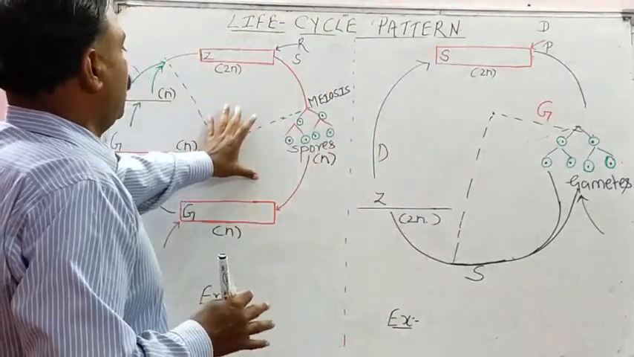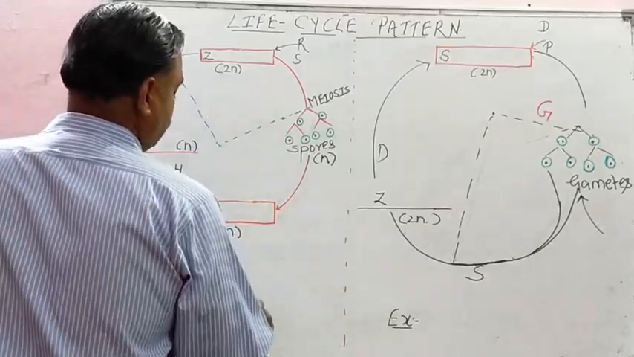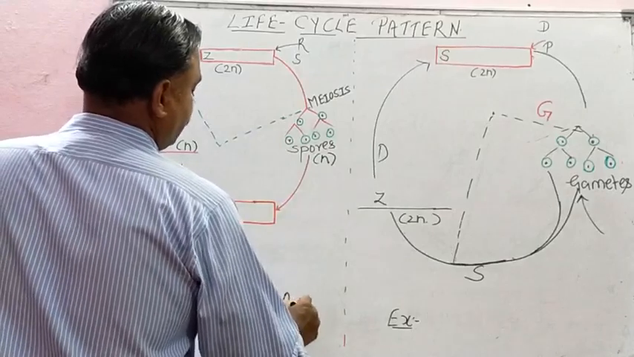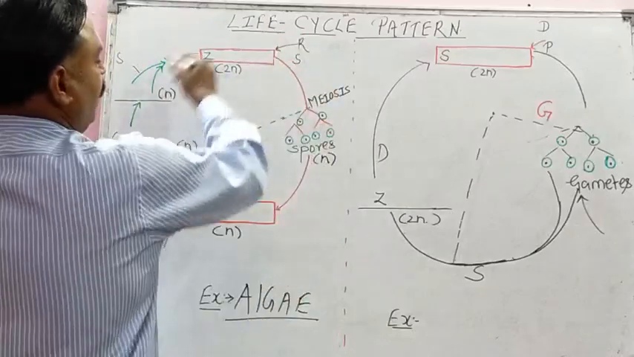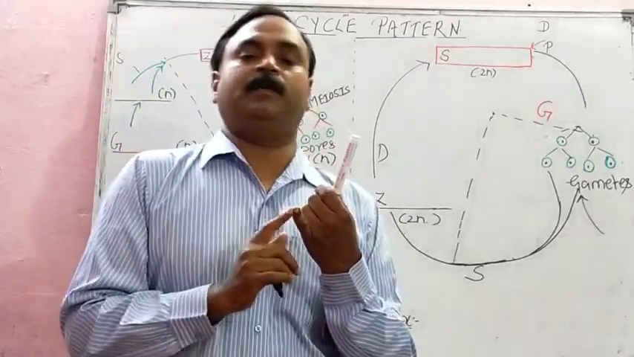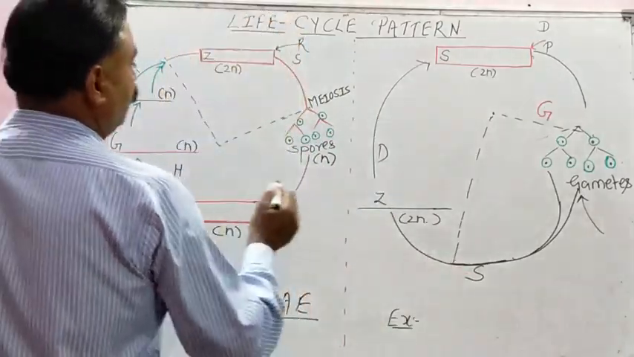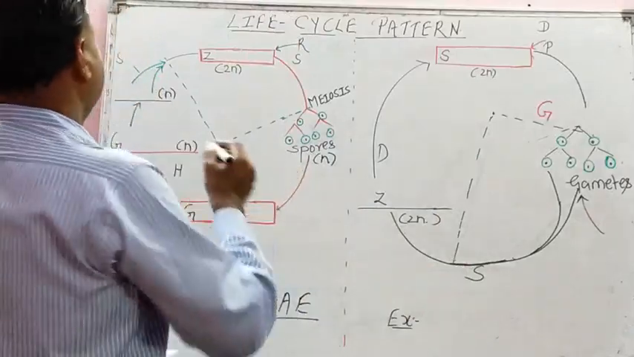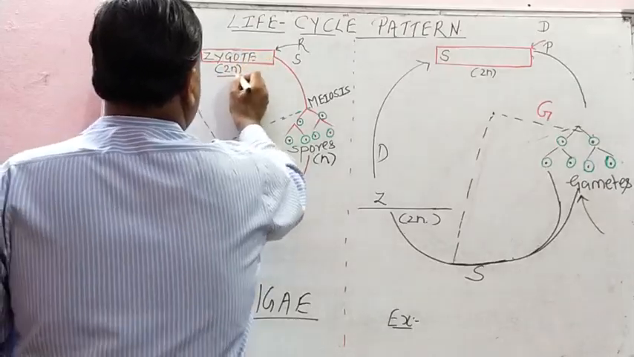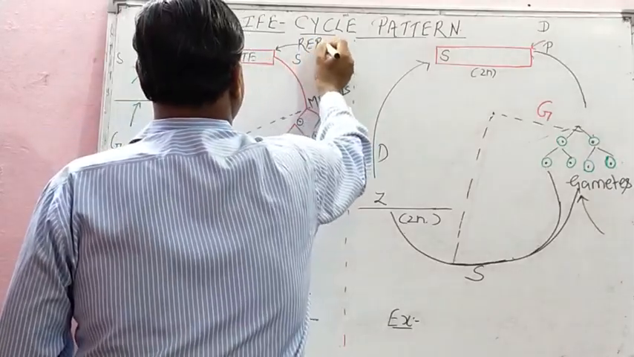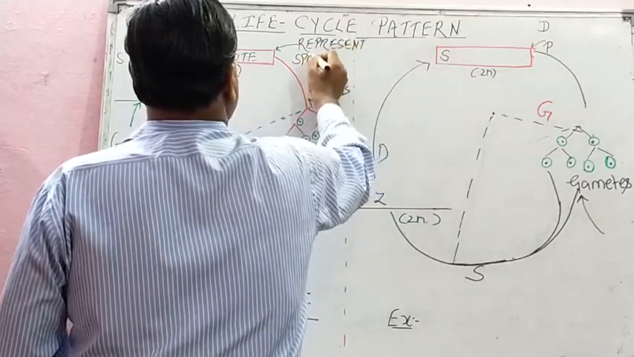First I will teach you haplontic type. Student, in all the algae, like Spirogyra and Volvox, we have haplontic type of life cycle. Haplontic word is derived from haploid, that is n state of chromosome. So in algae like Spirogyra and Volvox, we start from here. The zygote, that is 2N, represents sporophyte.